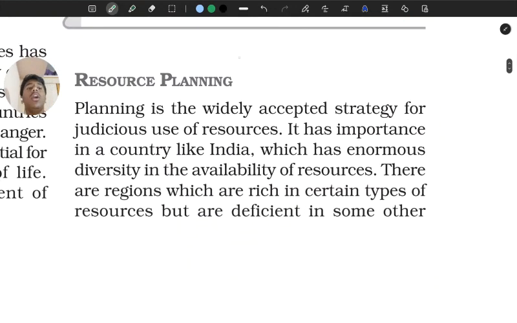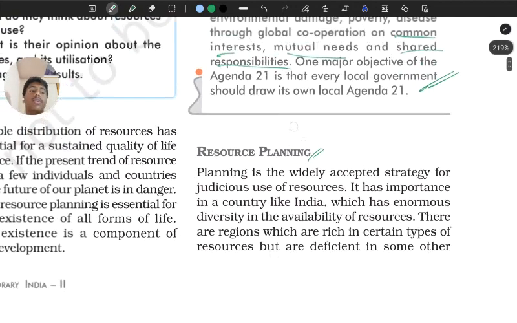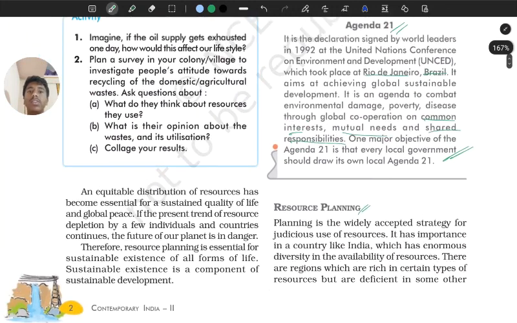Now we go on to resource planning. Why resource planning is important is that resources are scattered in India, or even if you speak of the world, right? There are not many oil or fossil fuel reserves in India, but there are many in Venezuela, many in Russia, many in the UAE, United Arab Emirates.